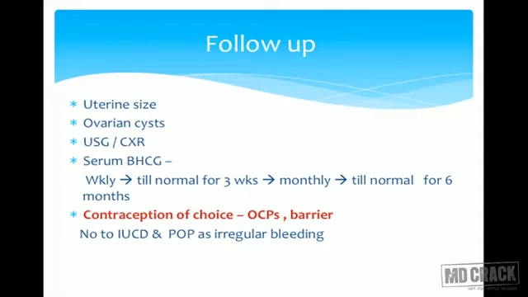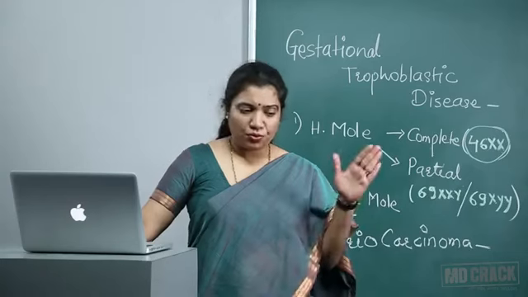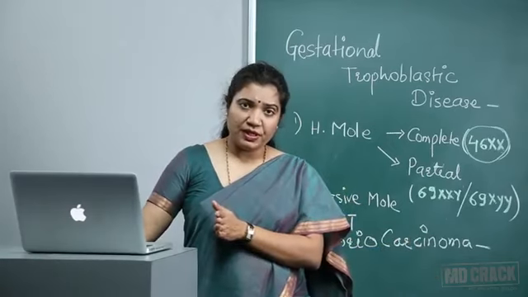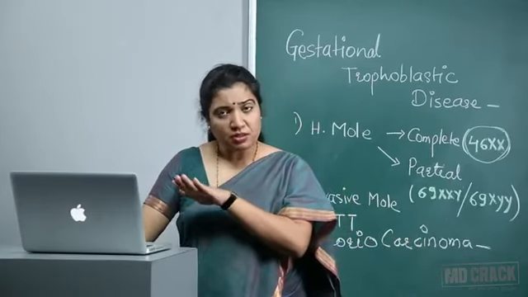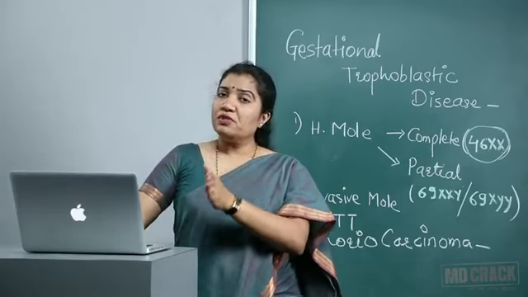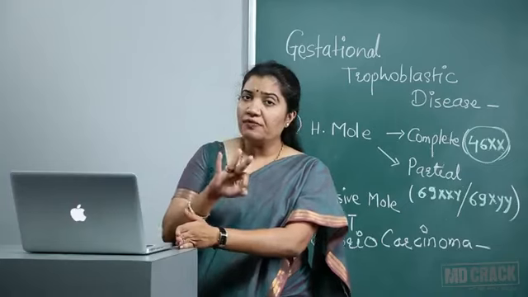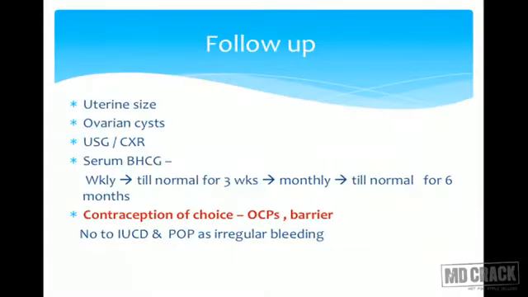Serum beta hCG levels weekly initially, till for 3 weeks the levels are normal. So once the molar evacuation is done, we'll be doing beta hCG weekly. The levels will gradually come down, then they will be normal. Then still repeat the level weekly till 3 levels come normal. Then monthly. If it's normal, then for 6 months, and after 6 months again confirm that the levels are normal.